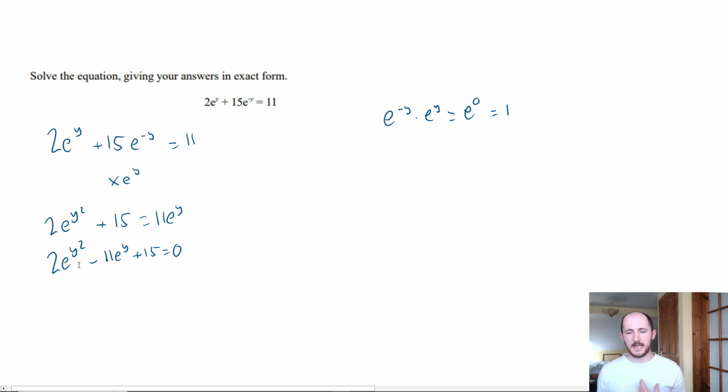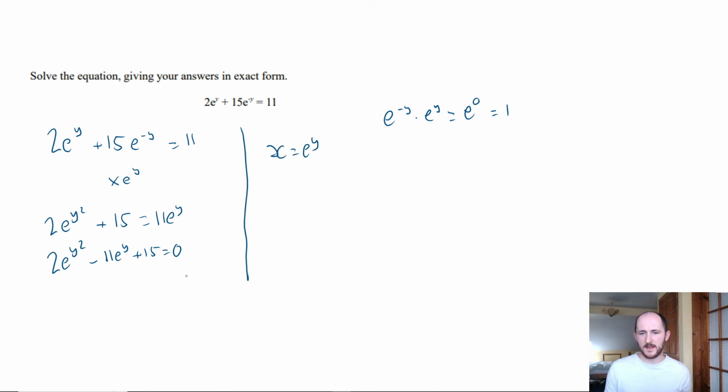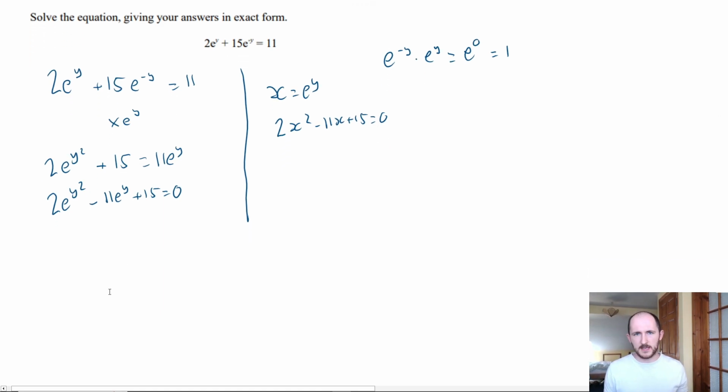One option is to simply substitute something in. So let's split our page in half. You could say x is equal to e^y, and then your equation becomes 2x squared minus 11x plus 15 equals 0. And that is perfectly fine. However, another thing you could do is just solve it, because we use a calculator anyway. Either way, you're going to get the same answer. In one case, you get e^y equals 2 different things. In the other, you get x equals 2 different things, but x is just e^y anyway, so it's the same thing.